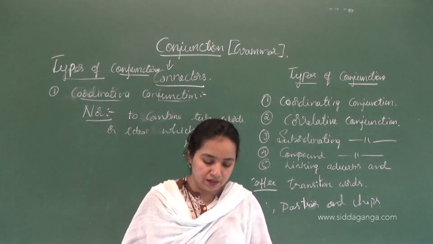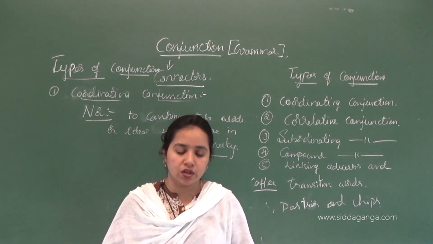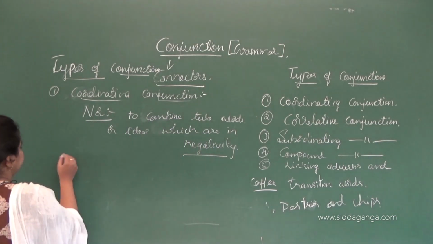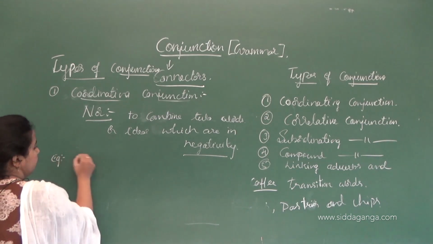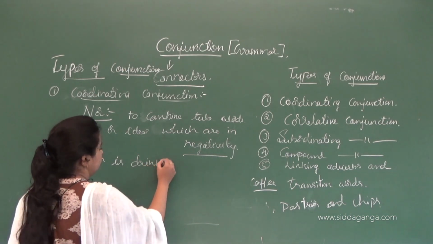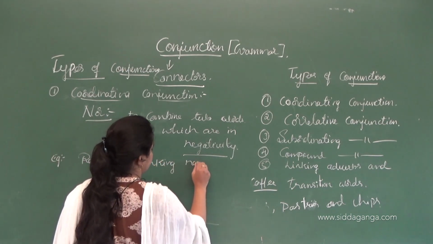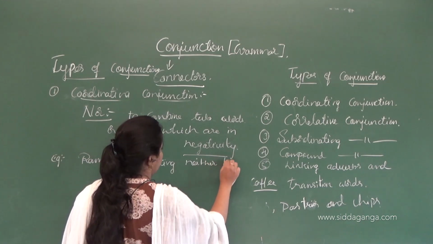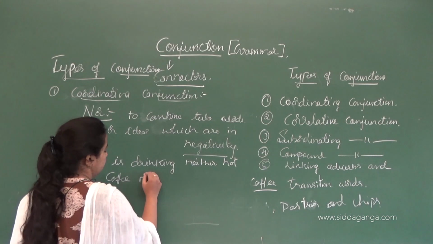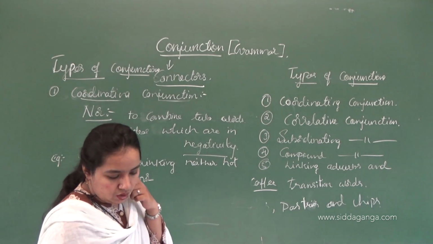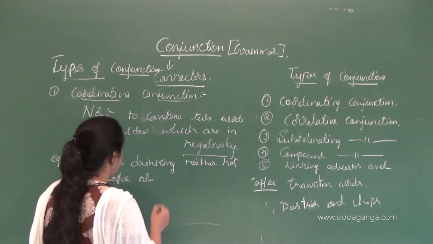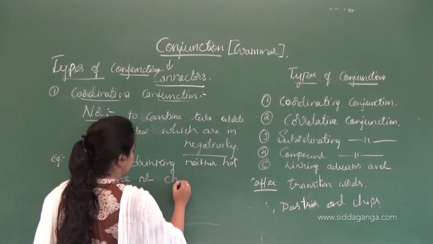Ram is drinking neither hot chocolate nor coffee. So Ram is drinking neither hot coffee nor hot chocolate, or neither coffee nor chocolate.